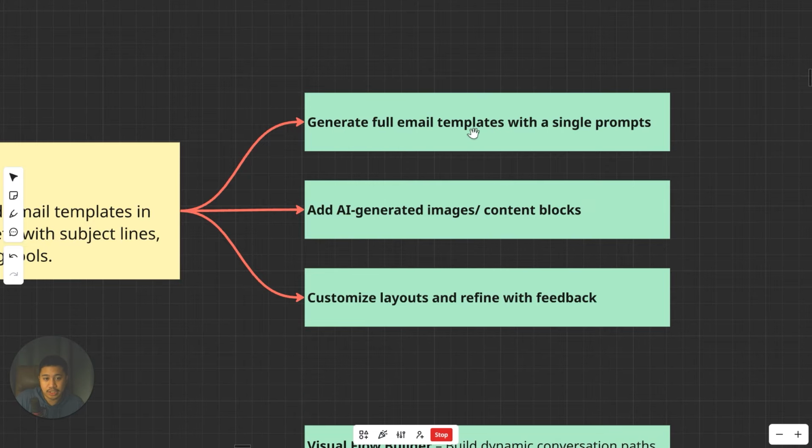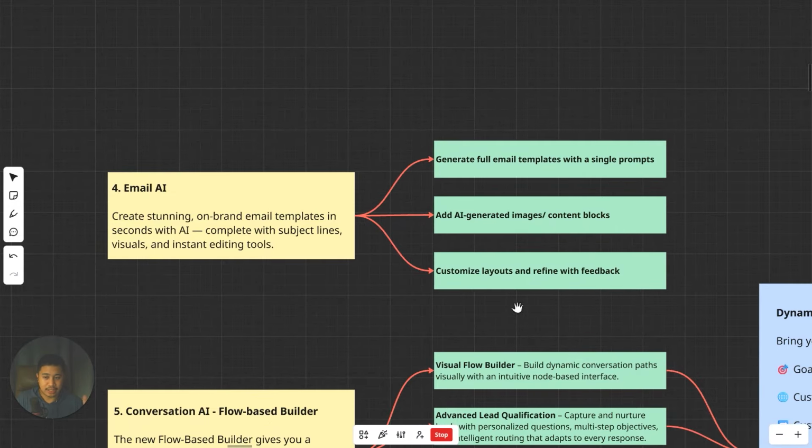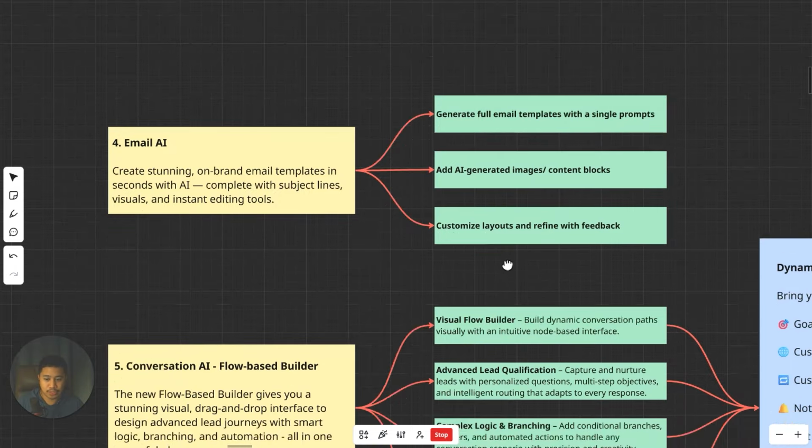You'd be able to generate full email templates with single prompts, as easy as that. You can also add AI generated images or content blocks, and lastly, you'd be able to customize layouts and refine with feedback later. So yeah, that's email AI. I'm going to be learning that as well in the next several weeks.